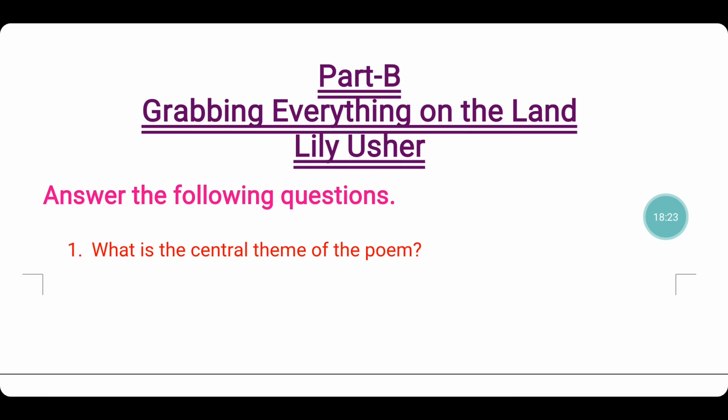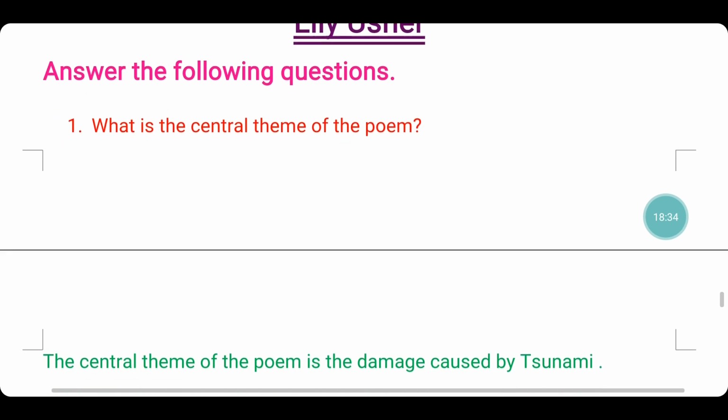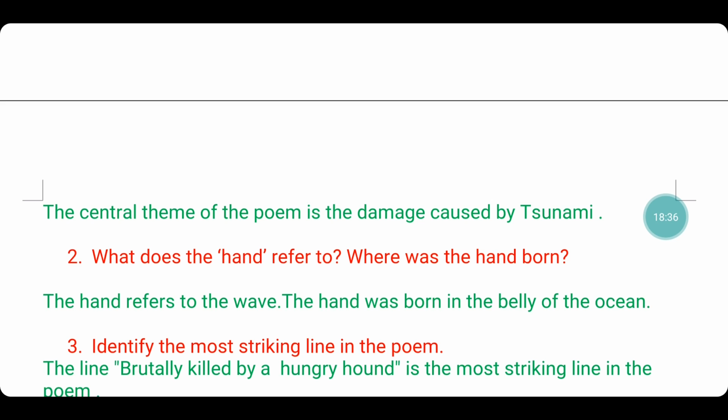On to part B. The poem. Grabbing everything on the land. The poet is Lily Usher. Answer the following questions. What is the central theme of the poem? The central theme of the poem is the damage caused by tsunami.